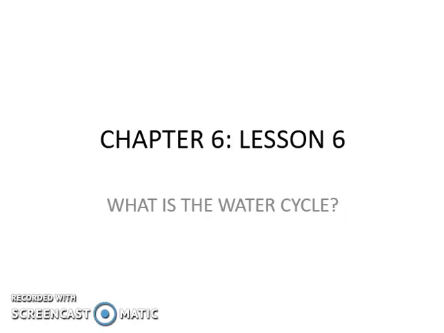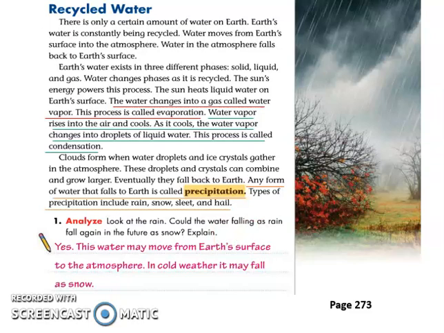Okay, lesson for today is chapter 6, lesson 6. What is the water cycle? This lesson is on page 273. Recycled water. Didn't you know that our water is just recycled? Yes, that is true. Why? The water since day one of the earth is the same as the water today in 2020. Yes, the water that we are drinking and consuming is very old. Older than your grandma, older than your grandpa. That is correct. Why? Here it says,